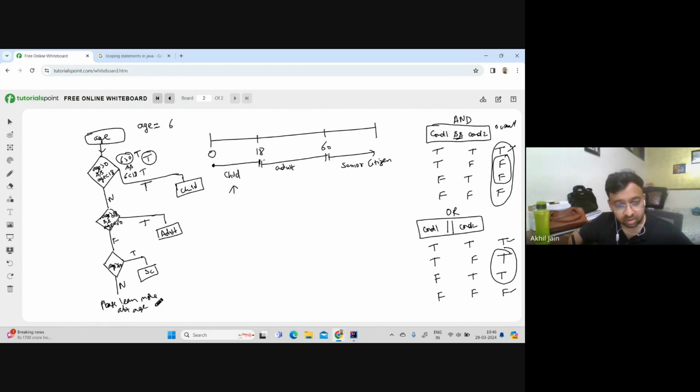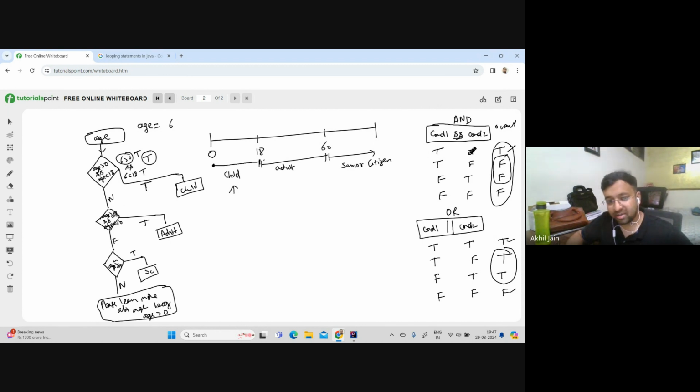right? Because the age has to be greater than 0, because that is the only case it will fall into this part, right? Because if it is greater than 60, let's say even if the person says infinity, it is still greater than 60, so it should fall under this range, age greater than 60.